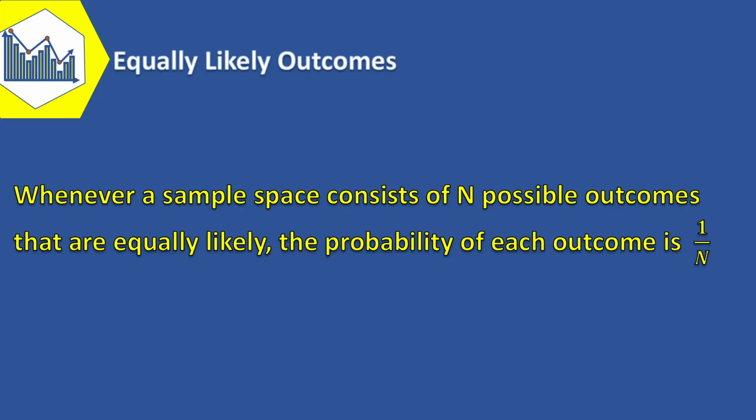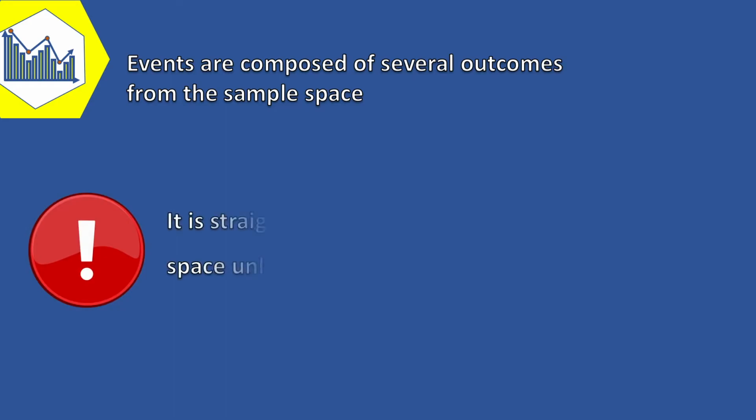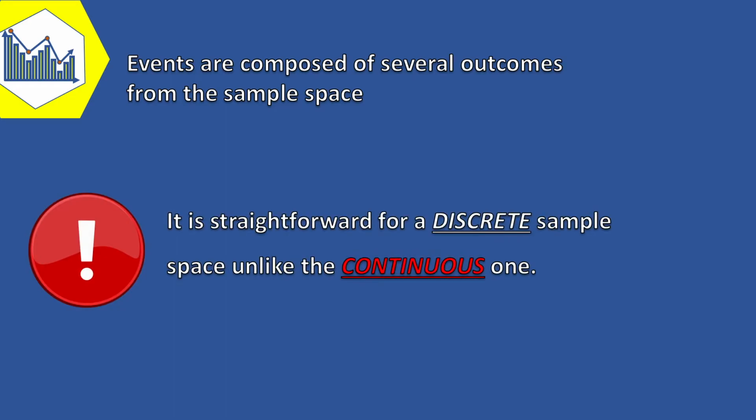It is frequently necessary to use this concept in situations where events are composed of several outcomes from the sample space. But there is an important point. This concept is straightforward for a discrete sample space, unlike the continuous one. But don't worry, I will talk about the continuous sample space later.